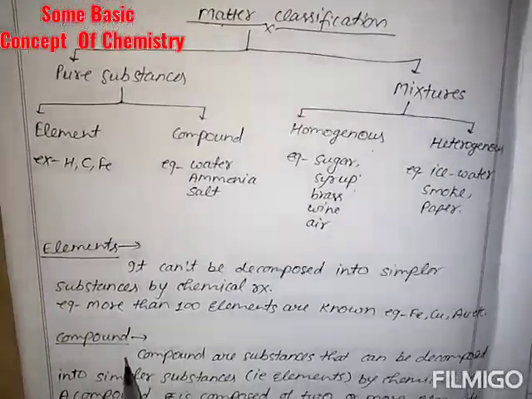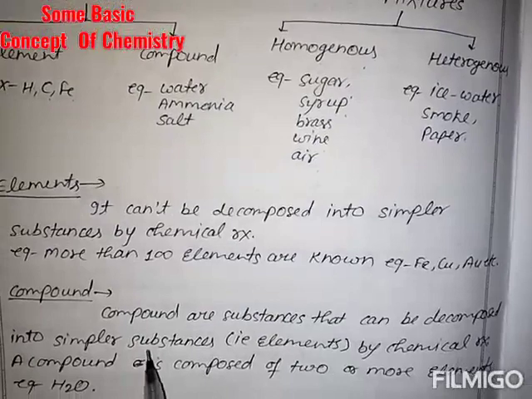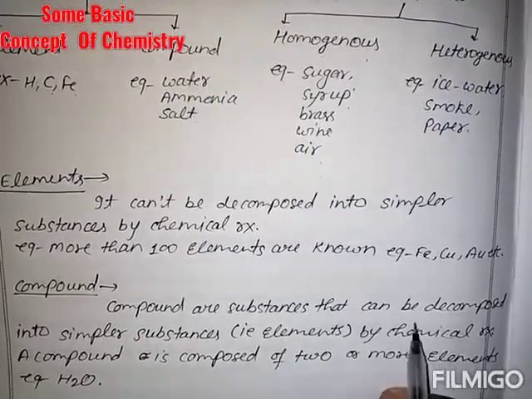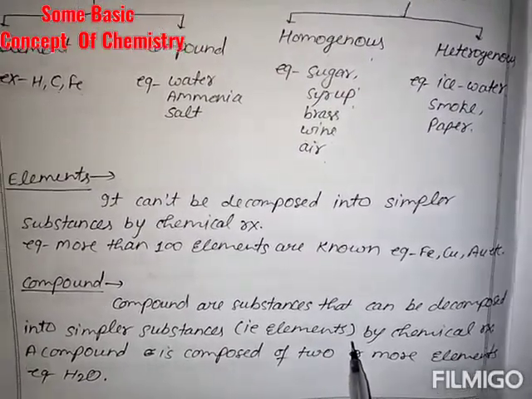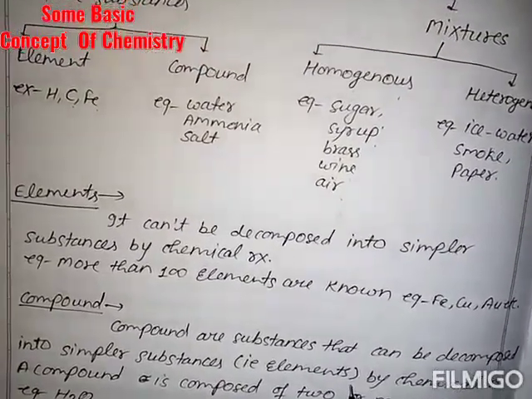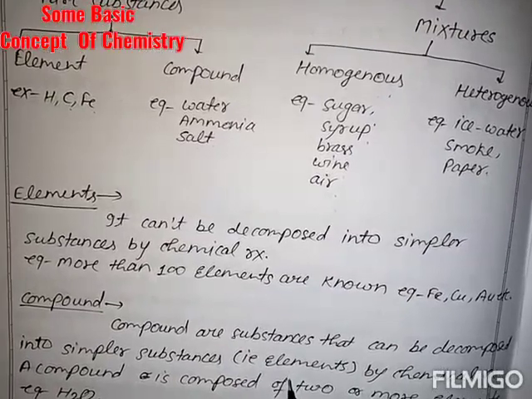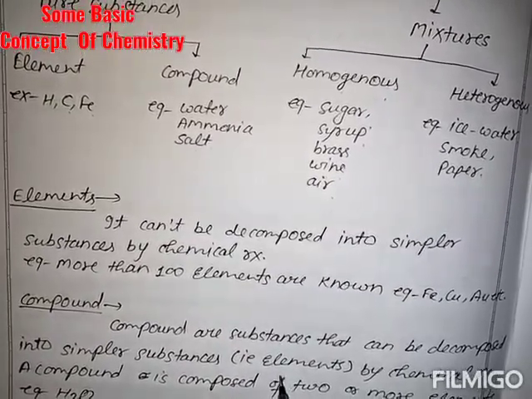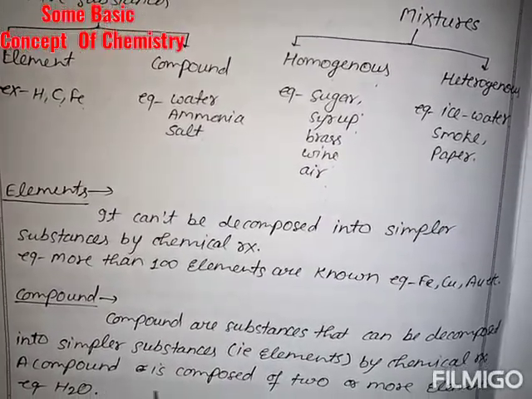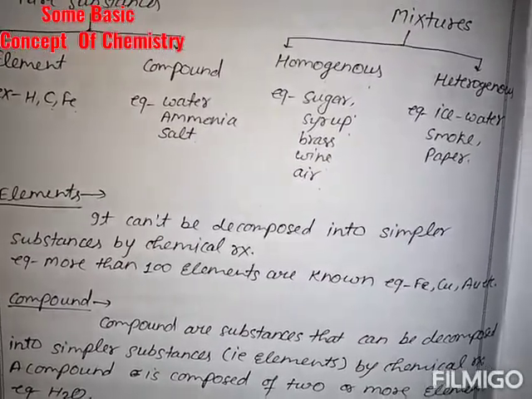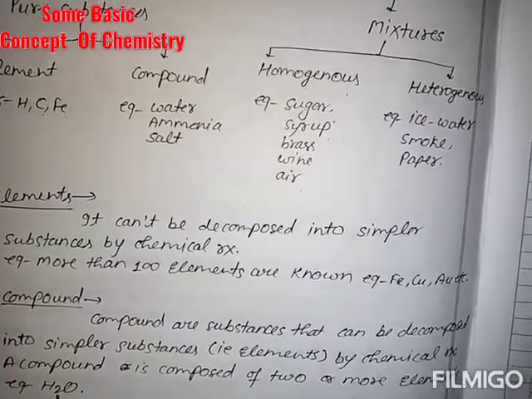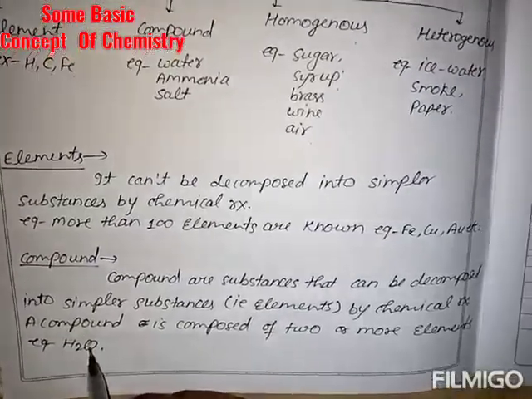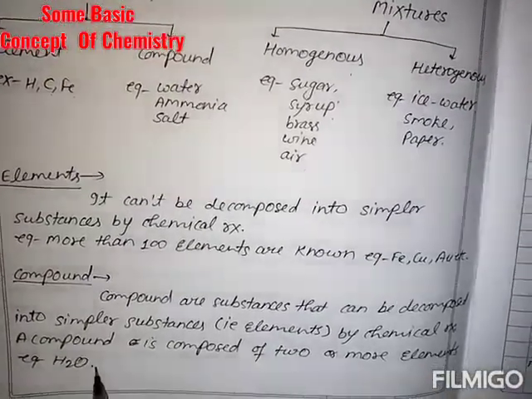Now the second one is the compound. Compounds are substances that can be decomposed into simpler substances, that is elements. It means a compound is a large association of elements. When it decomposes by chemical reactions, it gives elements. A compound is composed of two or more elements. Example, water is a compound because oxygen and hydrogen combine in a fixed ratio, and then water molecules are formed.